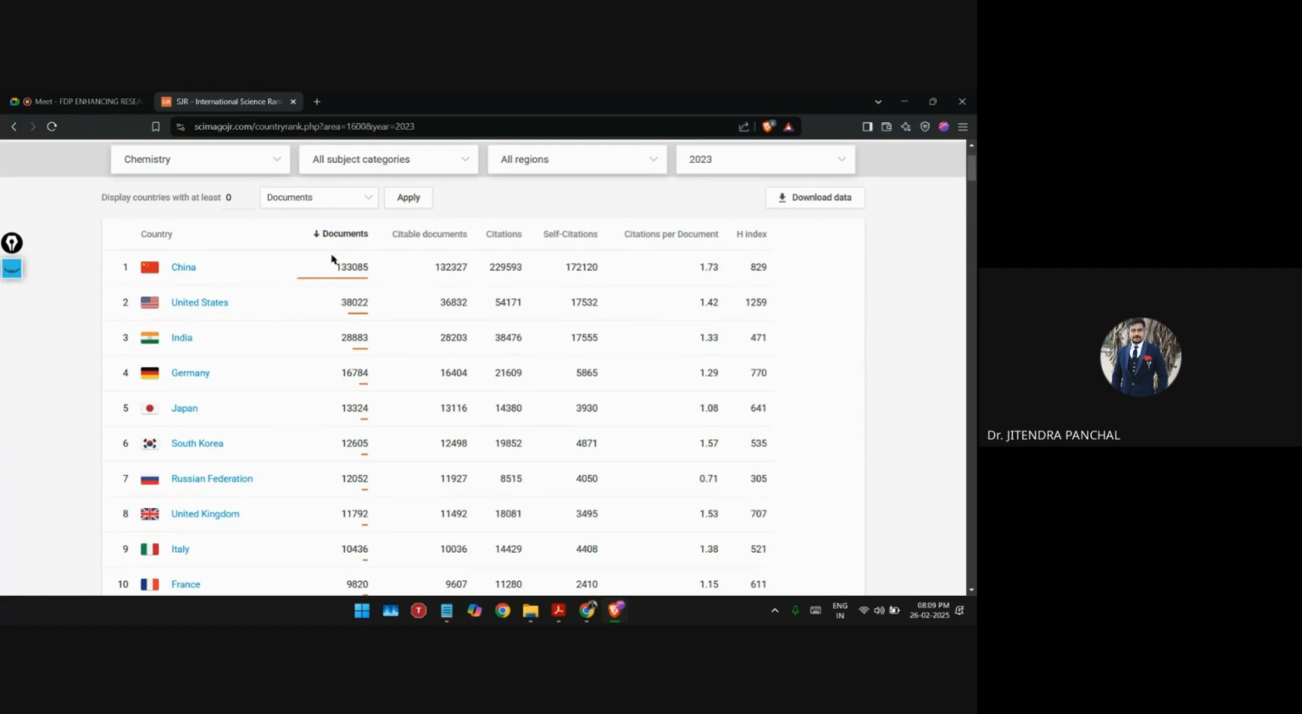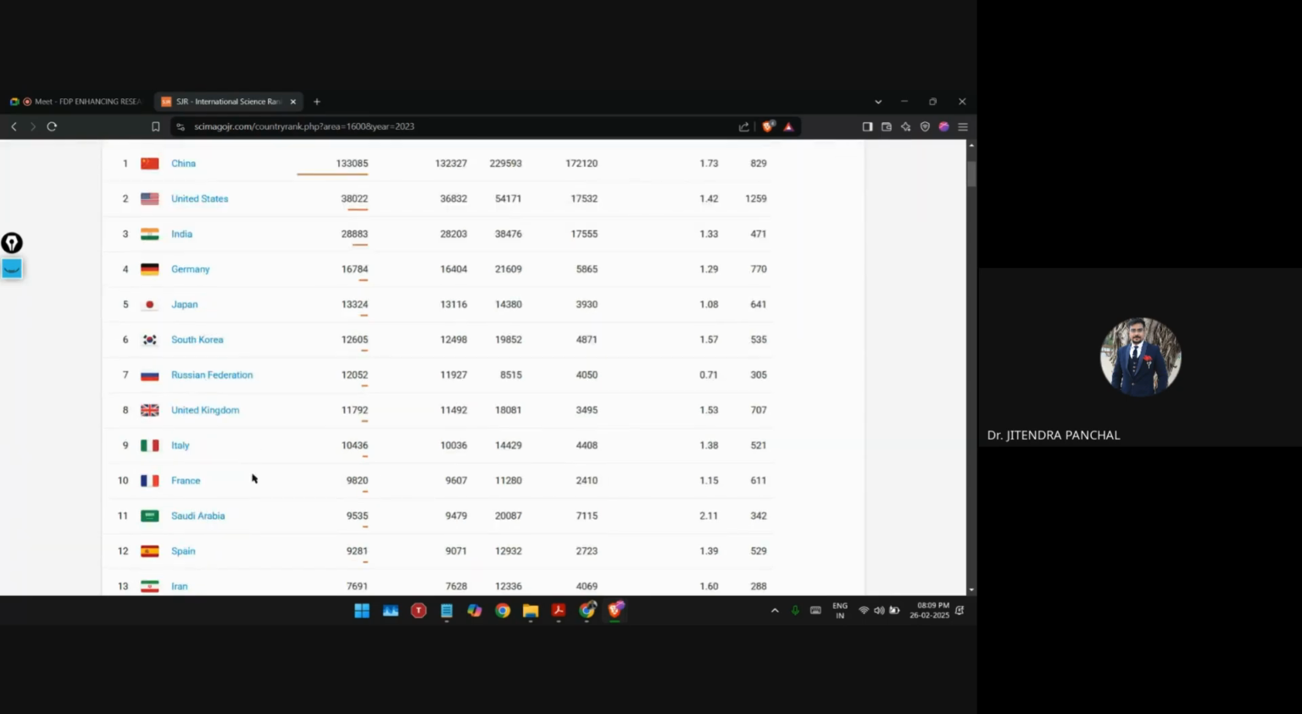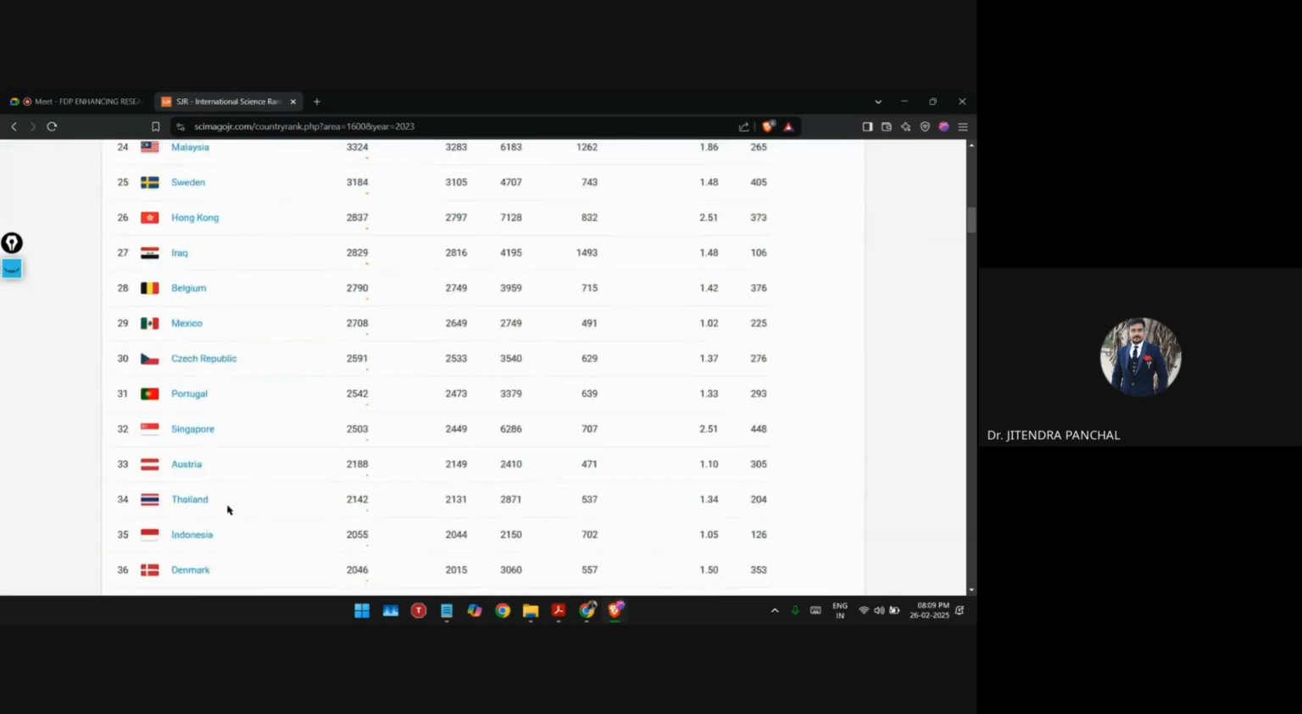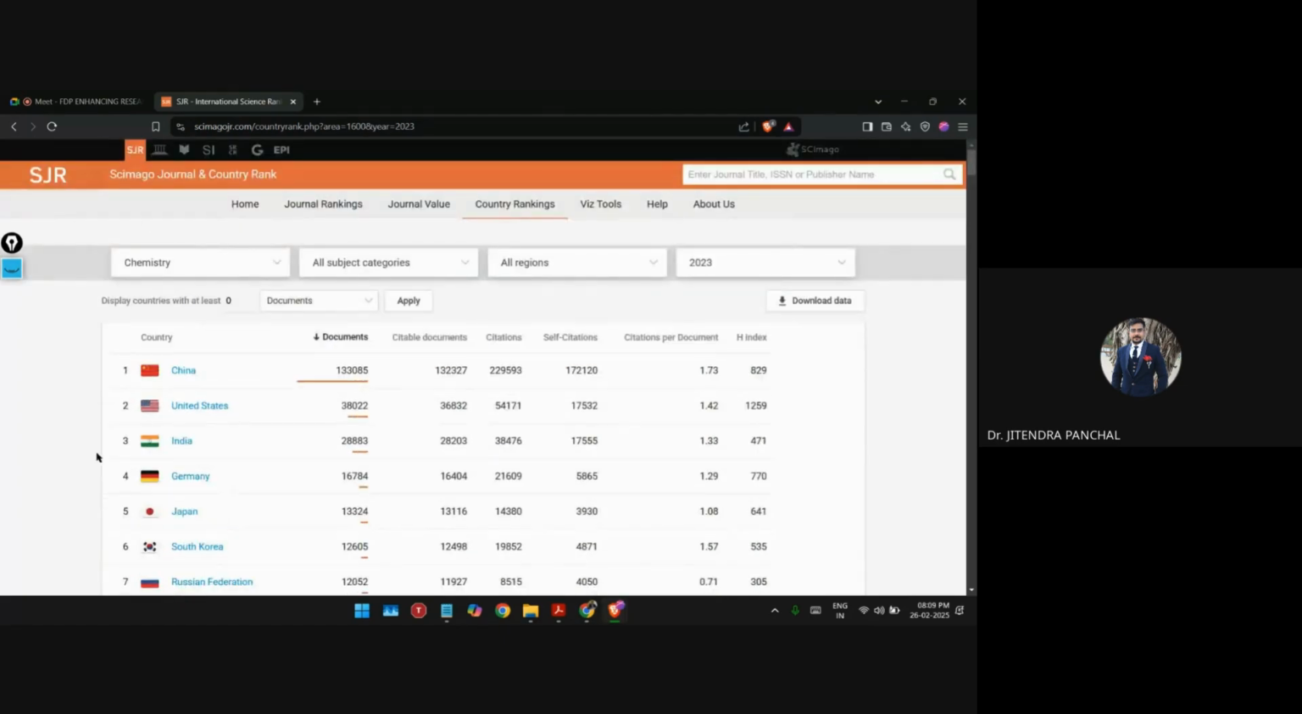This country has published around 1,33,000 documents on this subject, right? Second one is United States, 38,000 papers. Third one is India, you can see this, right? Germany and so on. You can see all the list of the countries, right? So you can say that in chemistry subject, India is in top 10 country for 2023, right?